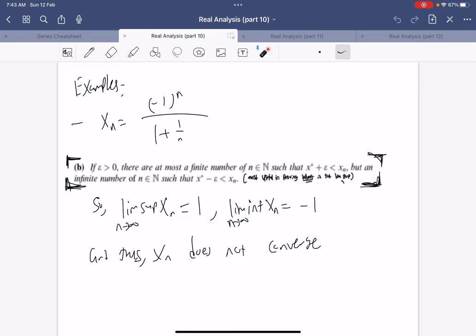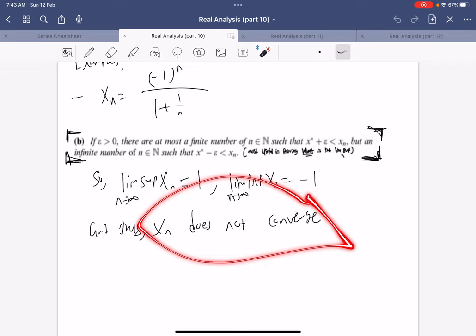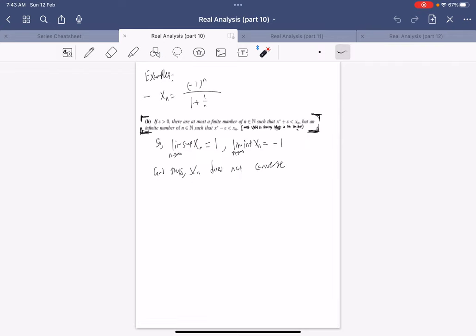And so we can do an easy tweak to show that the lim inf is minus 1. And thus, because these two limits are not the same, that means x_n does not converge.